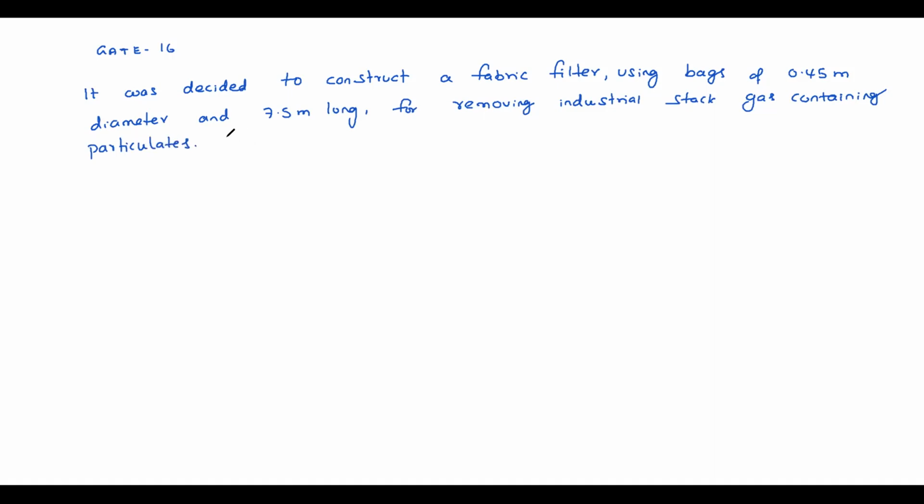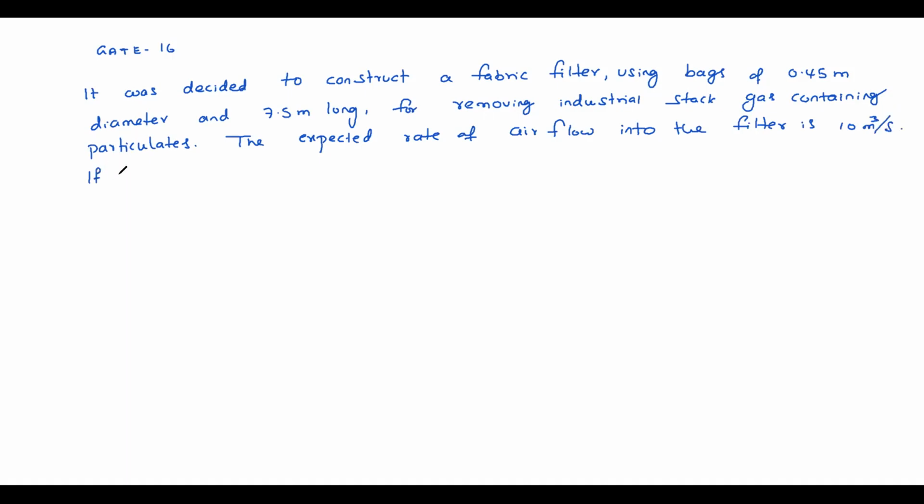The expected rate of airflow into the filter is 10 meter cube per second.